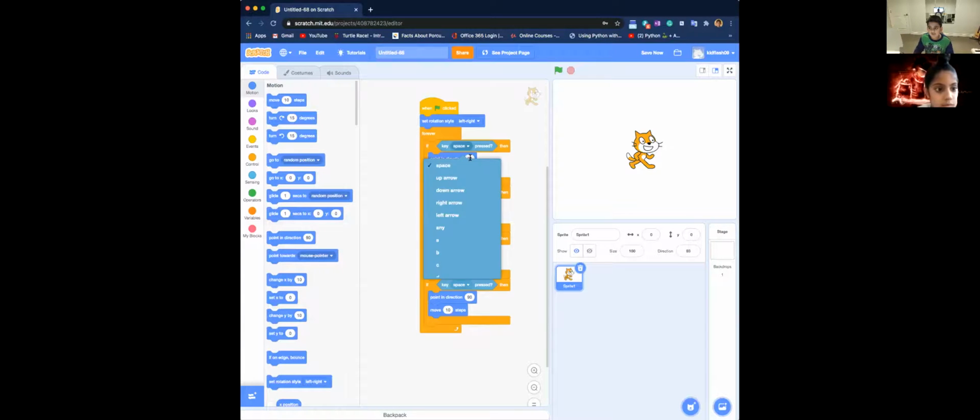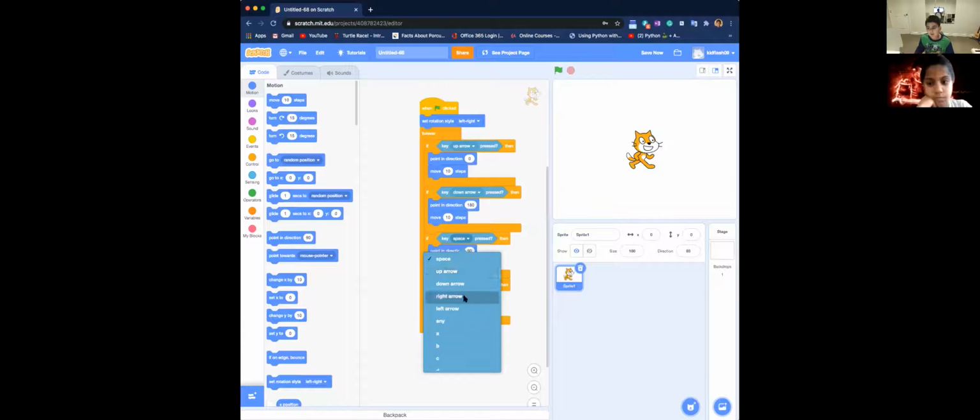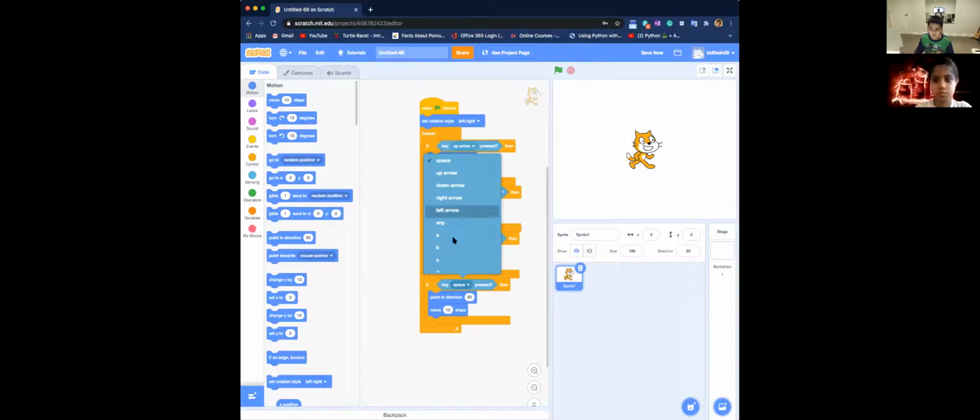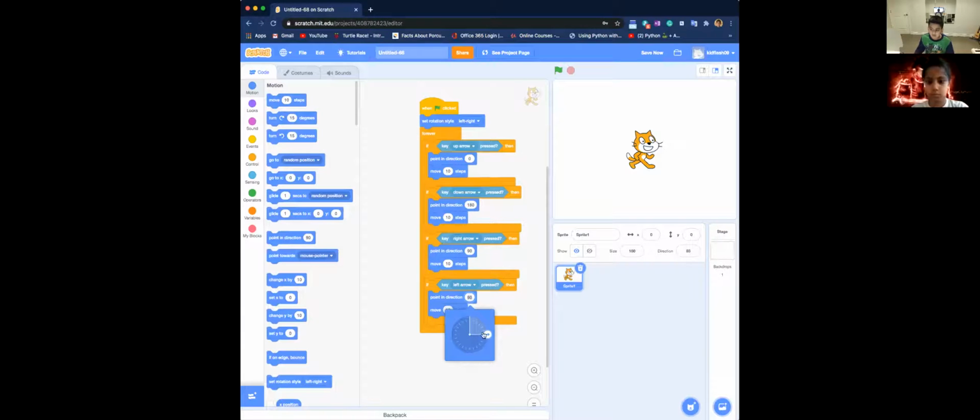Now we'll change this to up arrow, then down arrow, and then you can make this direction down. Then you change it to right arrow, point in direction 90, that's correct, and then left arrow, point in direction, and we'll change it to left. Now basically, you have your code there.